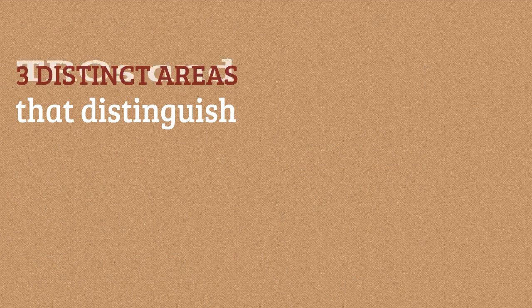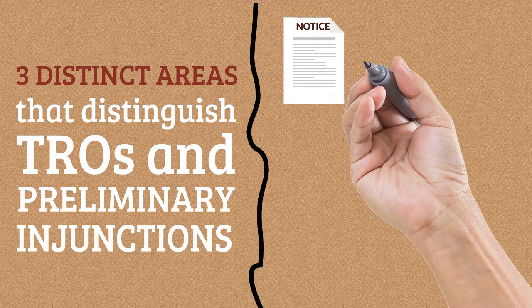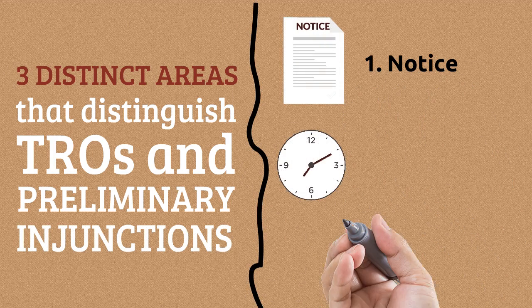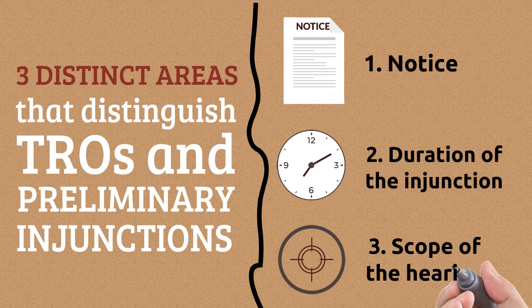There are three distinct areas that distinguish TROs and preliminary injunctions. Number 1, the notice. Number 2, the duration of the injunction. And number 3, the scope of the hearing.